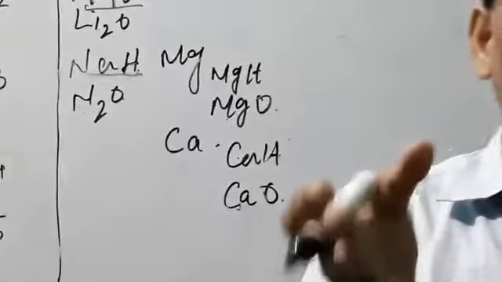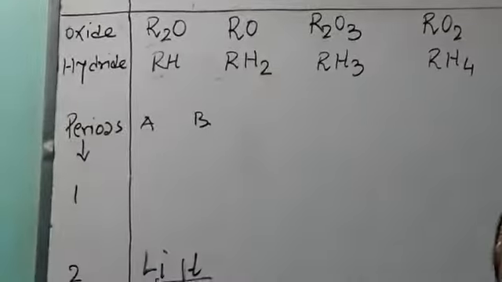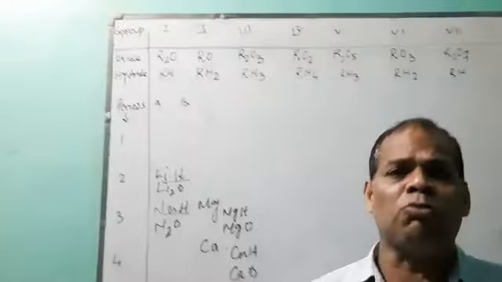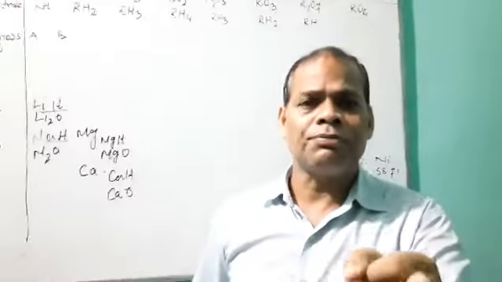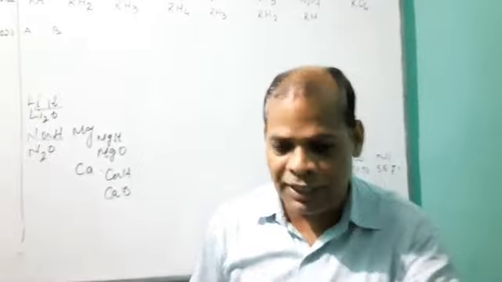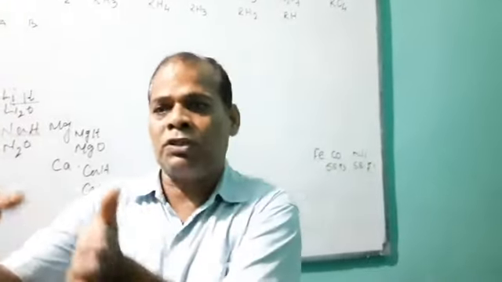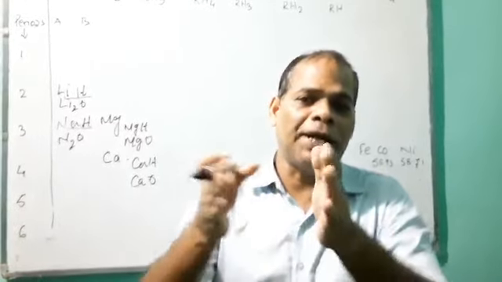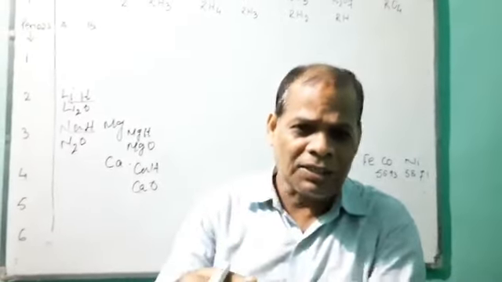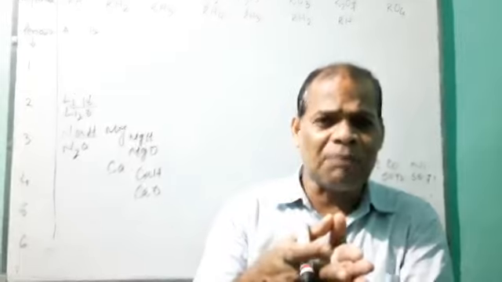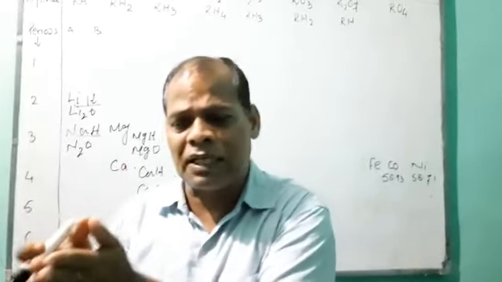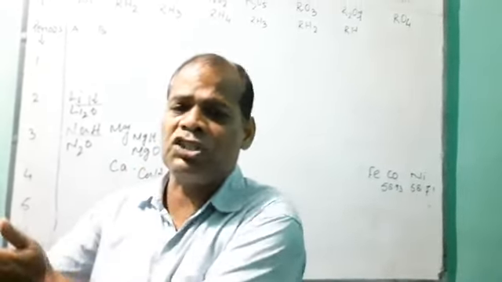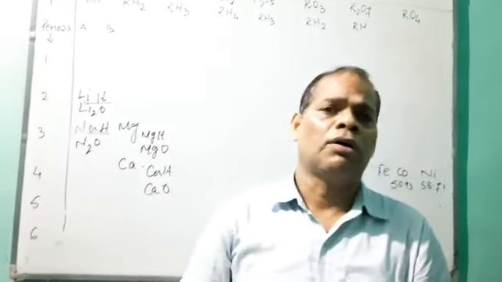So elements which have a similar chemical formula of hydride or oxide, he tries to put in each group. He made cards having similar physical and chemical properties in each group.